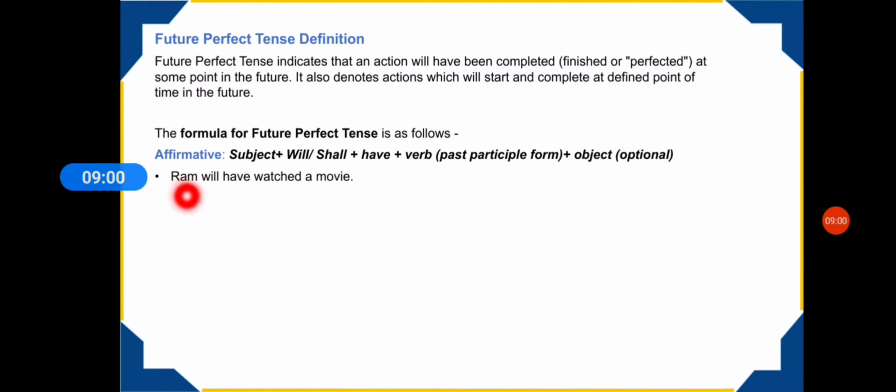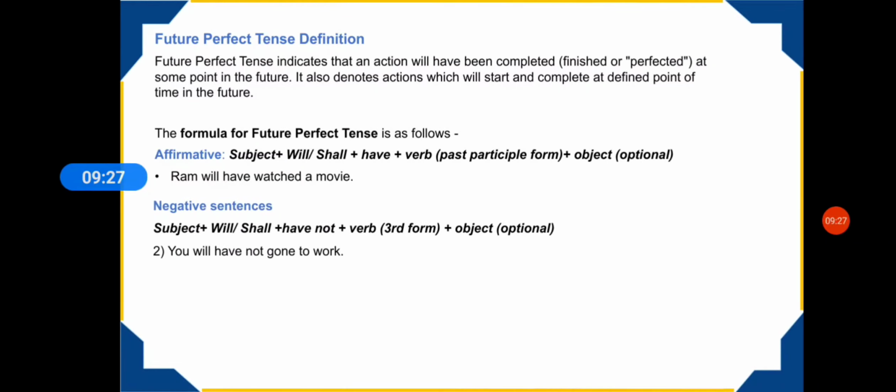For example, Ram will have watched a movie. Now you are saying Ram is the subject and will is used here, then have is used here, then you are talking about watched, which is the third form of watch. Then you are talking about a movie, which is the object here, which is optional in a lot of sentences, but here it makes complete sense.